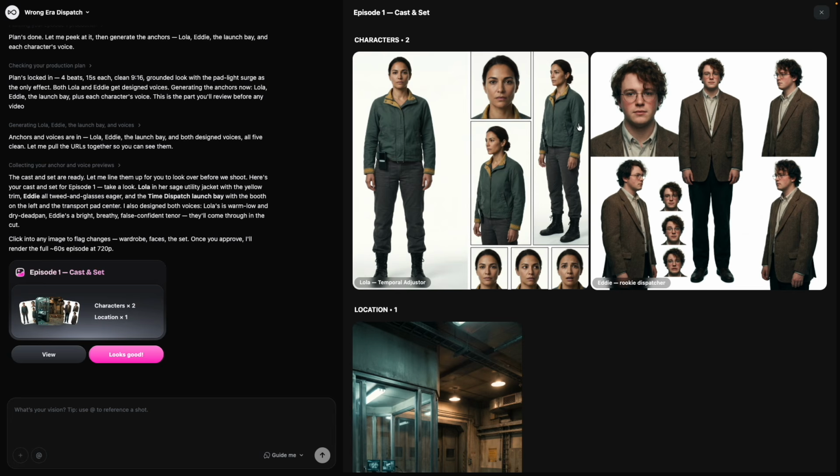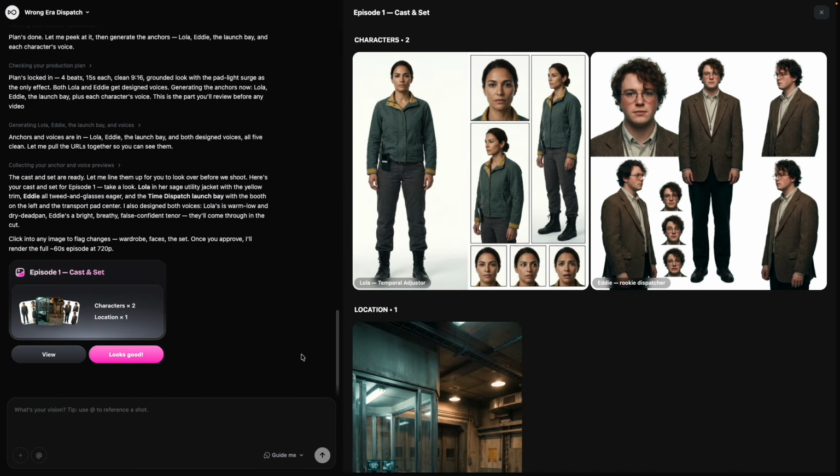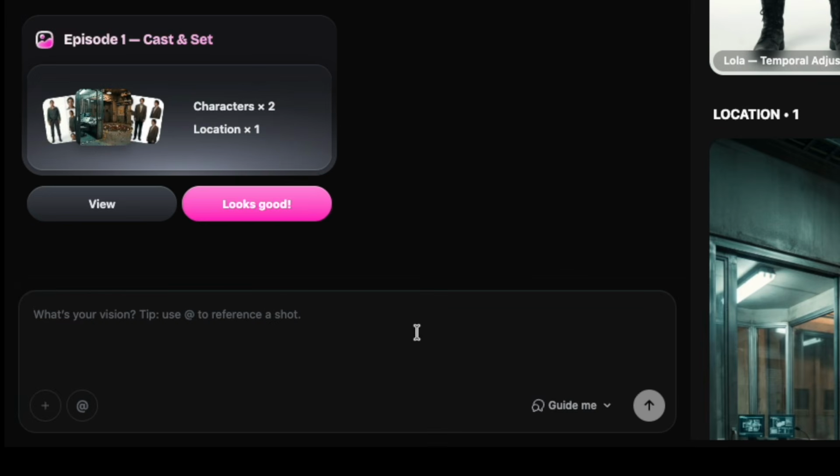But for the characters, they look a little too generic. I picked out these colors. They don't really go together, so I'm going to reprompt for that. Correction, I'm not going to reprompt it. I'm going to talk to the agent here.